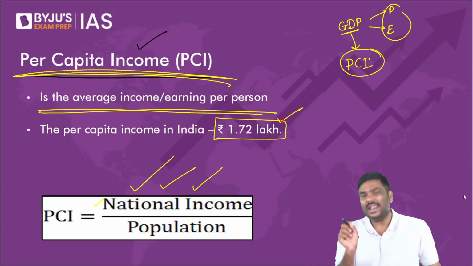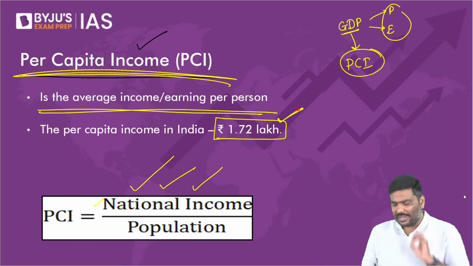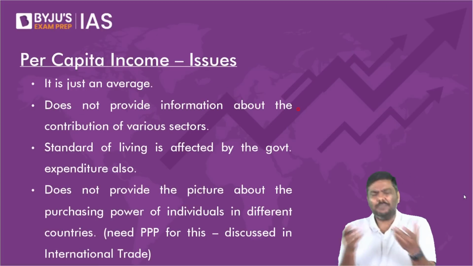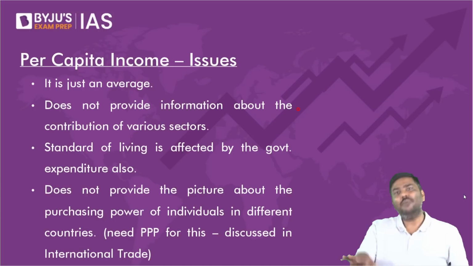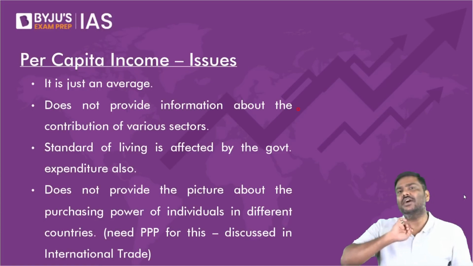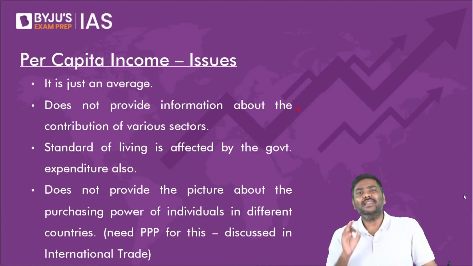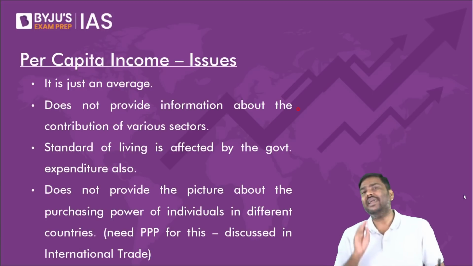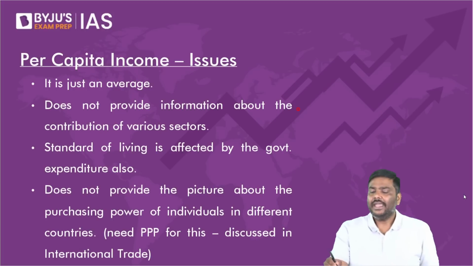As per the latest data published by the Government of India, the per capita income of India is 1.72 lakh rupees. But please understand, no doubt per capita income represents how much is the per person earning in India, there are certain problems or shortcomings with this number. What are the shortcomings? Point number one, it is simply an average.